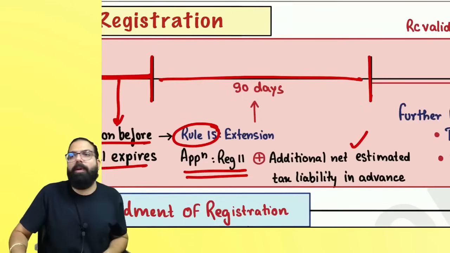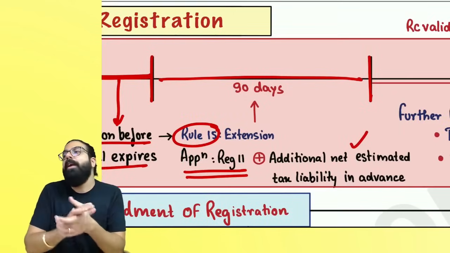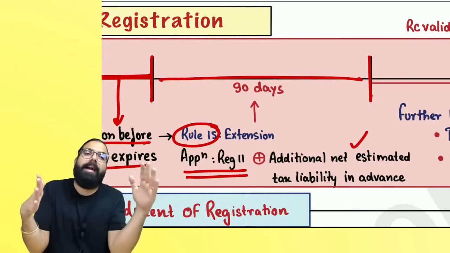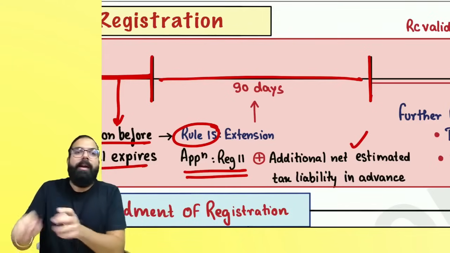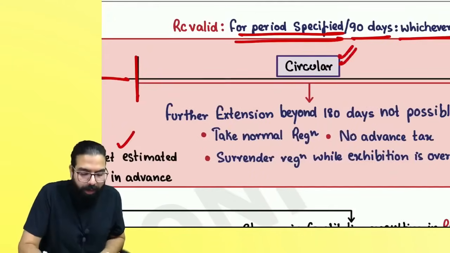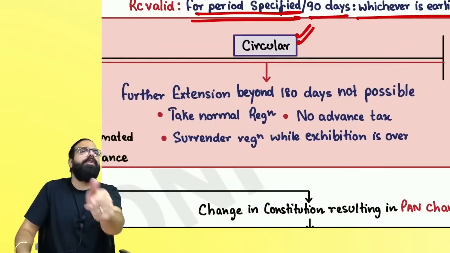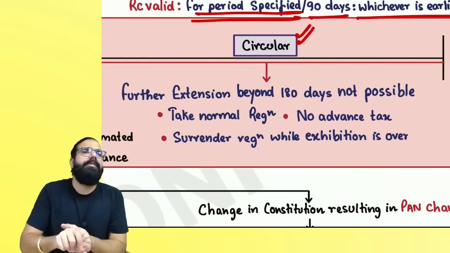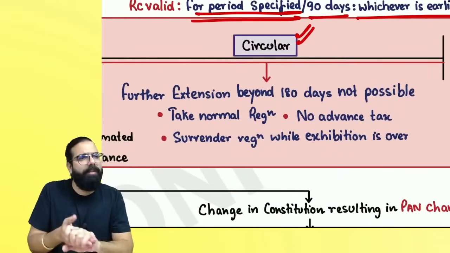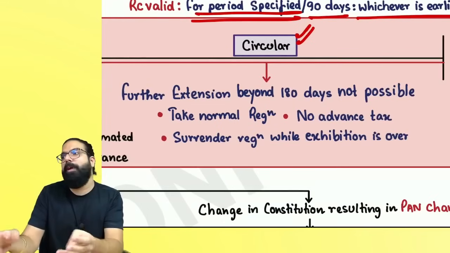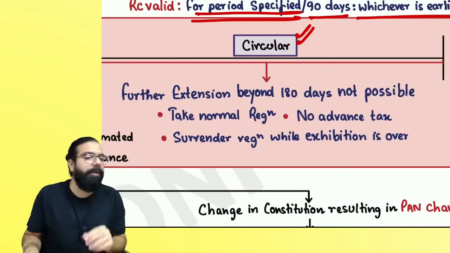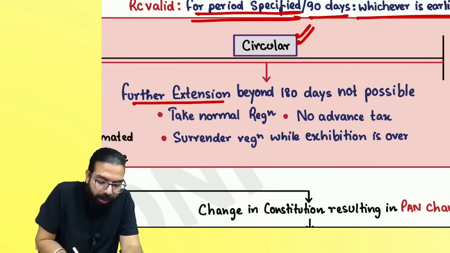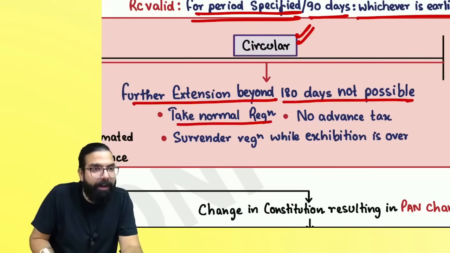Remember, you can be a casual taxable person in a state for 90 days plus a maximum of 90 days more, that is 180 days. You can't be casual in a state beyond that. Supposing one circular came and people asked, supposing 180 days got over and after that I want casual taxable person extension. Government says extension is not possible. Might be your exhibition got extended and you want extension. Extension is not possible in this scenario. Beyond 180 days, you can take normal registration.